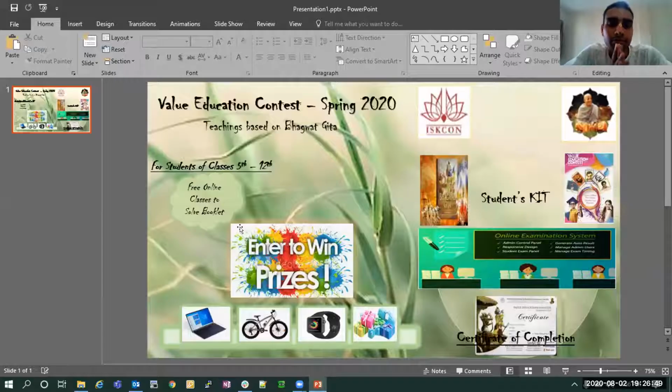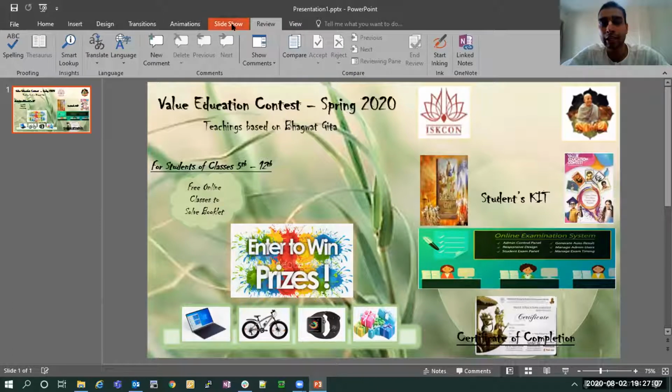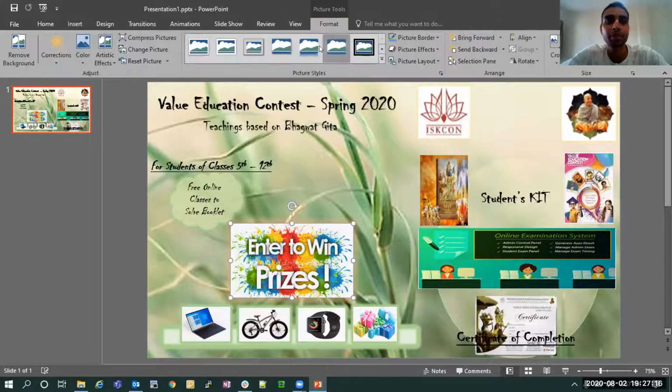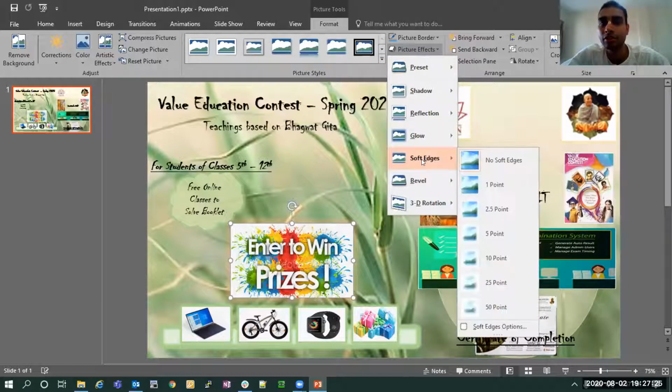I mean, you see these images. I wanted to make the edges oval. Okay, soft edges. Yes. Even with this, I wanted to make the edges different, but I couldn't find that option. Okay, it's very simple. You can simply click on the image first of all. Now you can go to Format, the last one. Now in Picture Effects, in between, there is Soft Edges, the fifth option. There you can choose to any extent you want to make it soft.